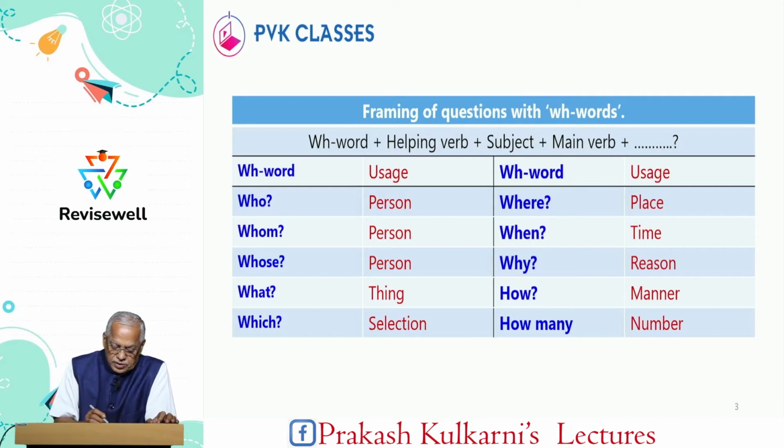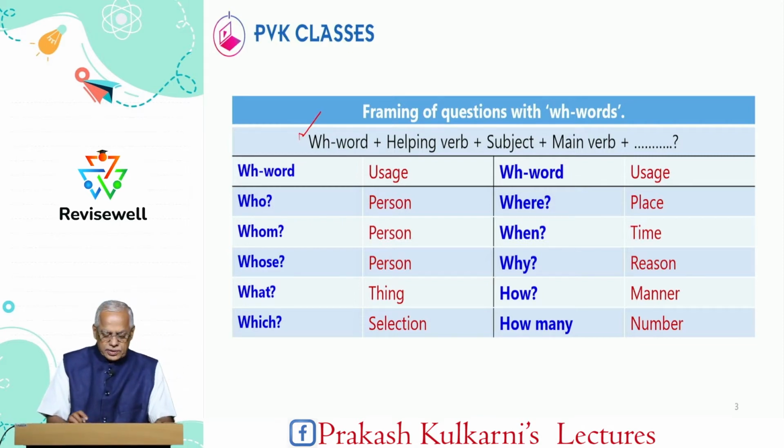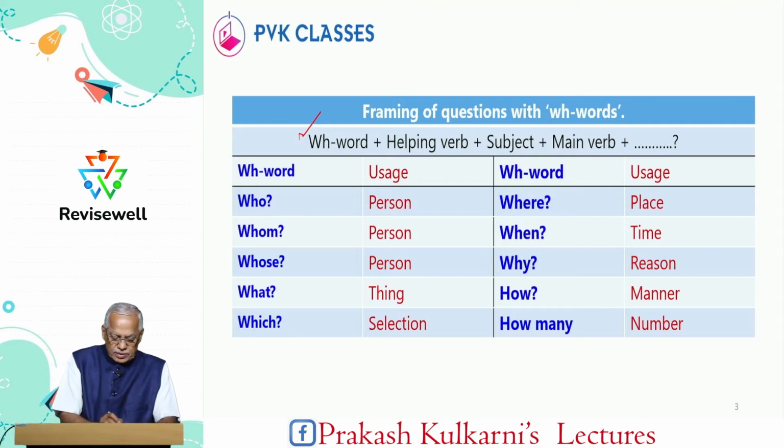Now, an information question starts with WH word. What is this WH word? Please note they start with letter WH. Who, whom, whose, what, which.